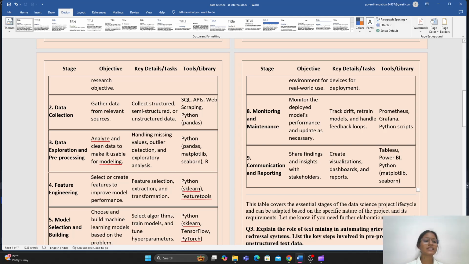After that, data exploration and pre-processing is the next stage, and its main objective is that you have to analyze and clean data to make it usable for modeling.